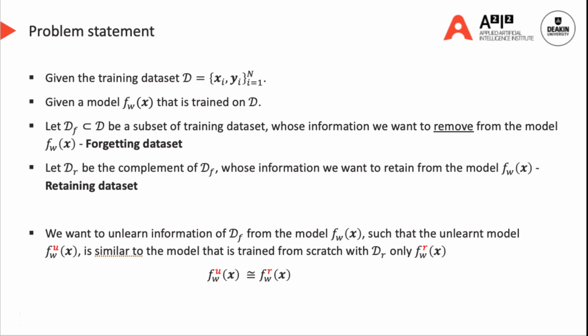In machine unlearning, we want to unlearn information of DF from the model F, such that the unlearned model is similar to the model that is trained from scratch with only the retaining dataset. The unlearning process should be faster than the retraining process. It would be necessary to develop an unlearning method that works without requiring the retaining dataset, since it might not be accessible anymore due to privacy concerns.